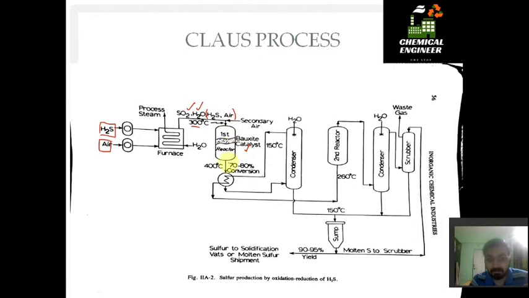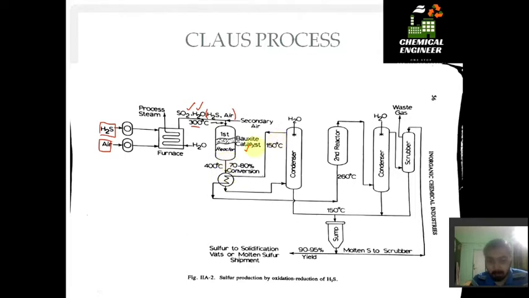Now this is in a gaseous state, so in order to convert it into a liquid state, we use a condenser. We condense the gaseous sulfur into a liquid using water. The network is simple.